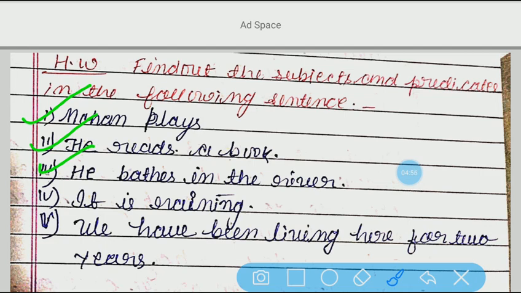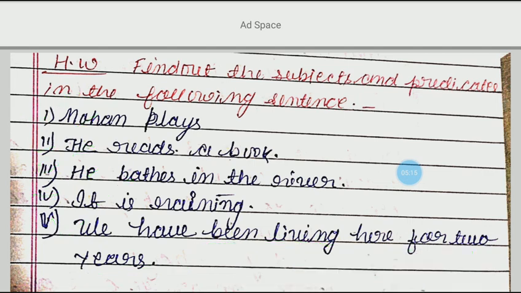Fourth sentence is, it is raining. बारिश हो रही है. You have to find out subject and the predicate. Now, we have been living here for 2 years. Here also you have to find out subject and the predicate. You can underline the predicate part, and just below this you can write P, and just by doing the underline, you can write whether the part is subject or the predicate.